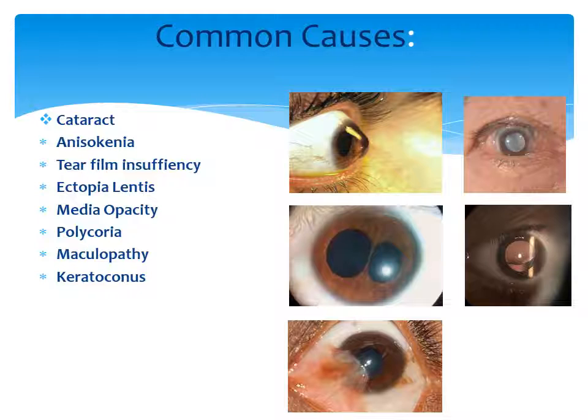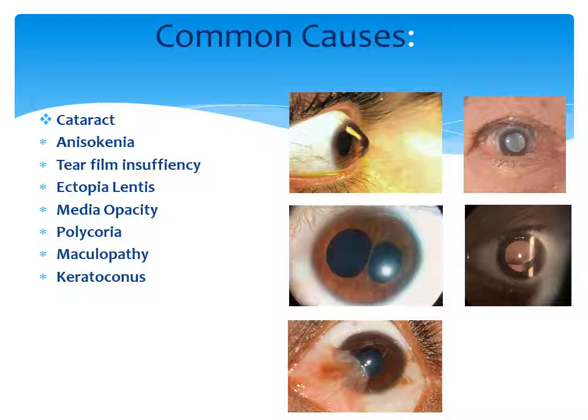In case of monocular diplopia, how can we differentiate whether the diplopia is due to some retinal cause or due to something else, like media opacity, refractive error, anisoconia, etc.? That can be differentiated with the help of a pinhole.